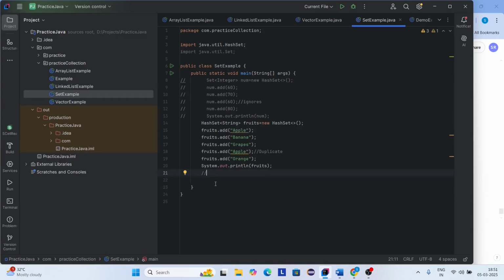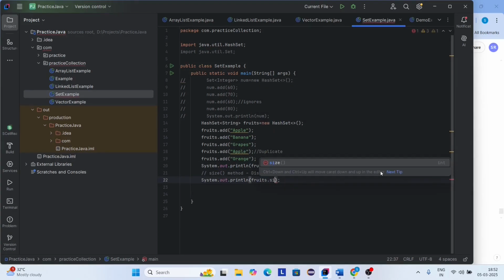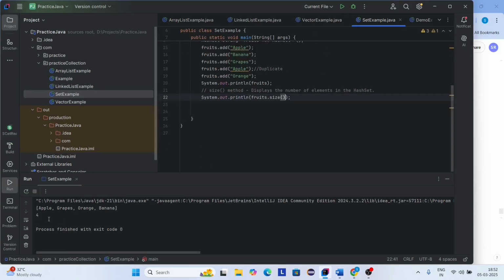Okay. A few methods were discussed in list interface, right? Now one more method we are going to discuss here. Size method. It displays the number of elements in the HashSet. So here I am going to print this set again by adding the size method. This method is used to display the number of elements in the HashSet. Let's run this code. Here you can see it displays the number of elements in the HashSet. There are 4 elements, so it returns 4.